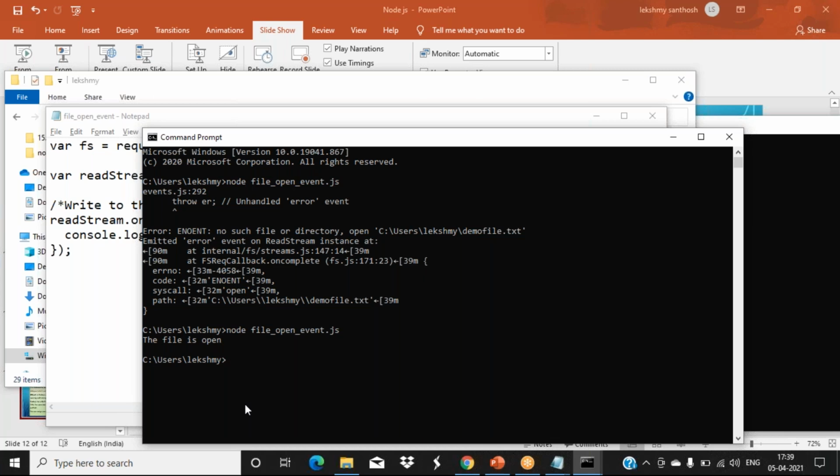npm is used for what? To install any other plugins, packages or other modules. If you want to download and install them, we'll use npm. Okay, so all those things are important. Any doubt in these things? Because I'm completing Node.js.